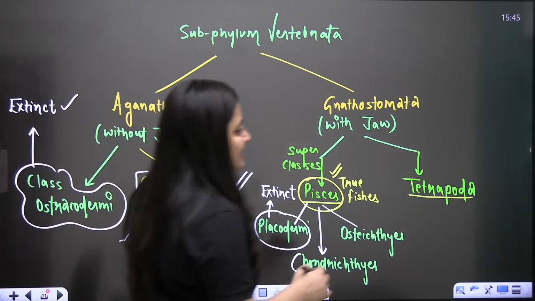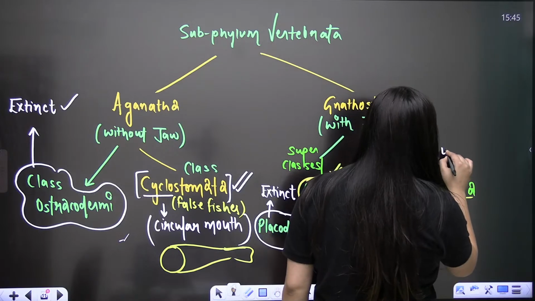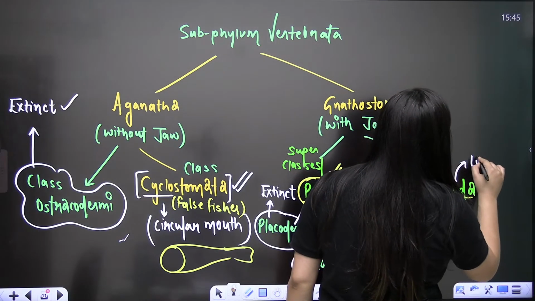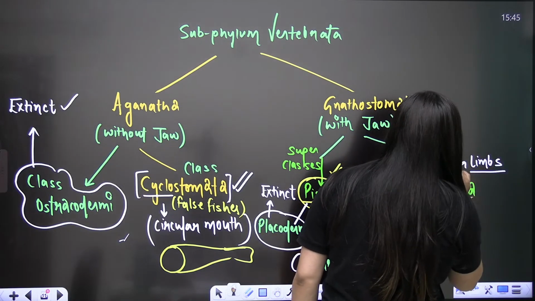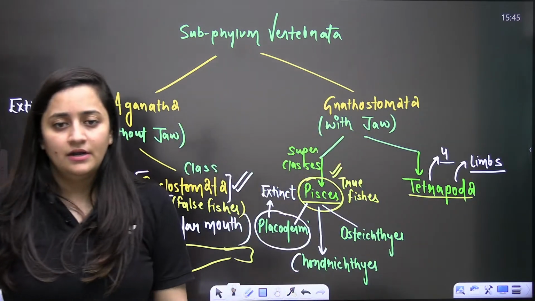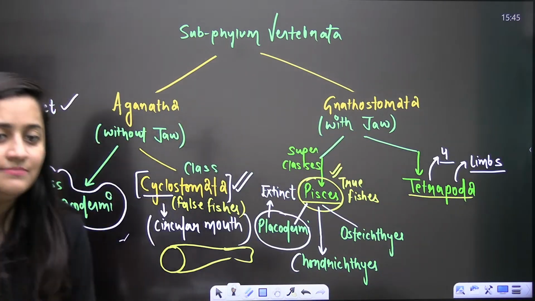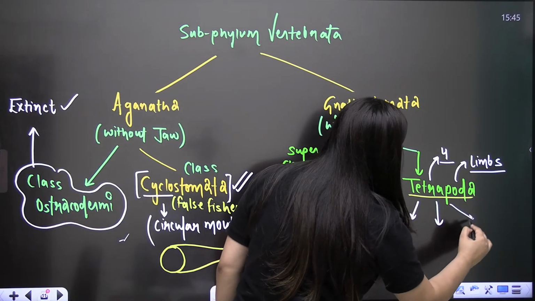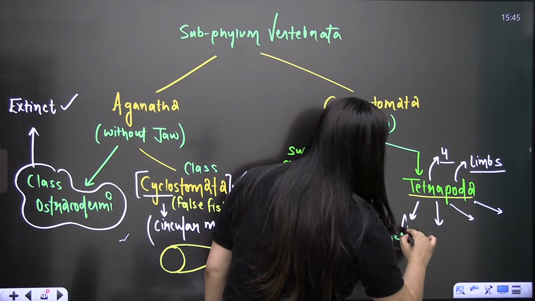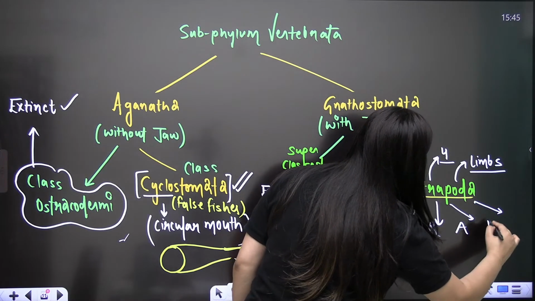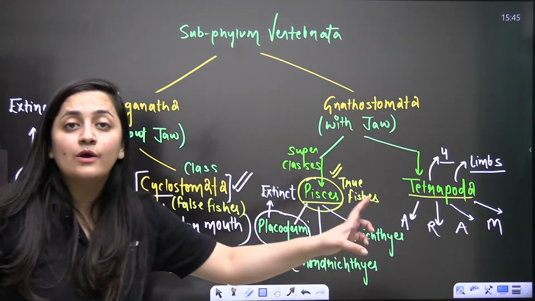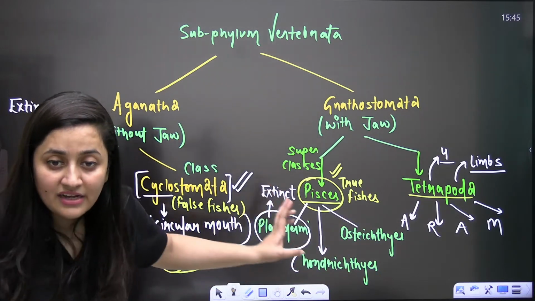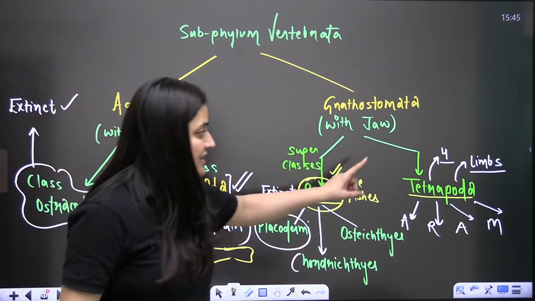So here in the Tetrapoda, what is the meaning of tetra? Tetra means four. Poda, four limbs. So organisms having four limbs. Tetrapods, these are the organisms having four limbs. In a sequence you need to remember this.